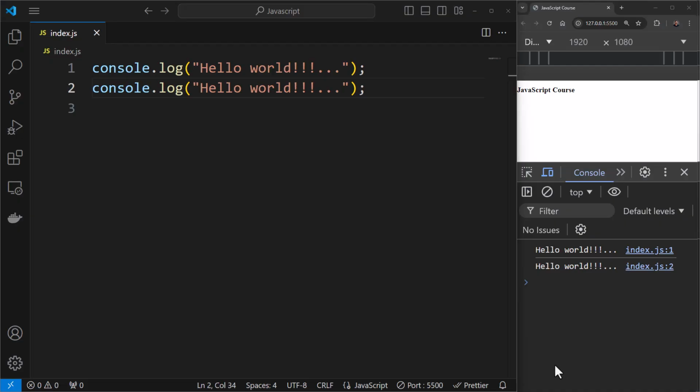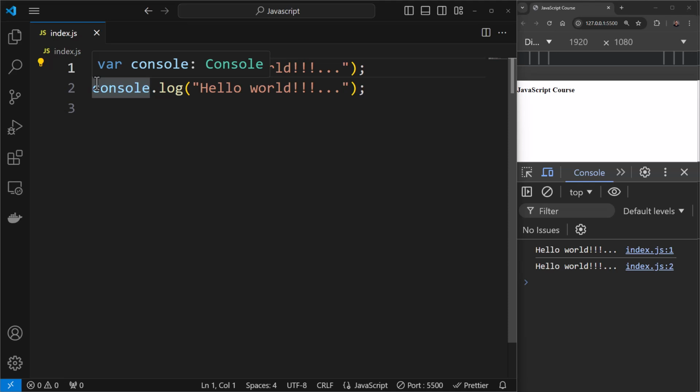Now let's talk about comments. What are comments? So comments are like notes in your code. These are a set of statements that are not executed and are ignored. They are just a reference for you. So if you're coming from any other programming language like Java or Python, it's likely that you are aware of this concept of comments and you know what they are.